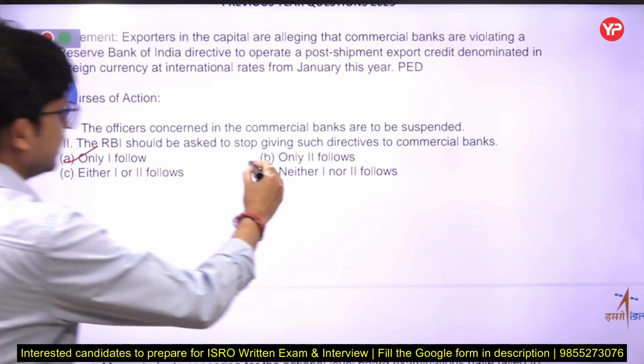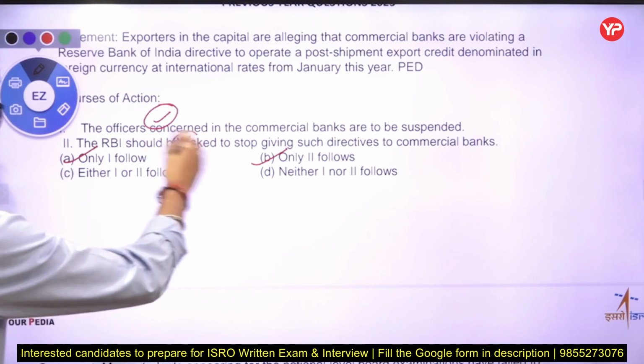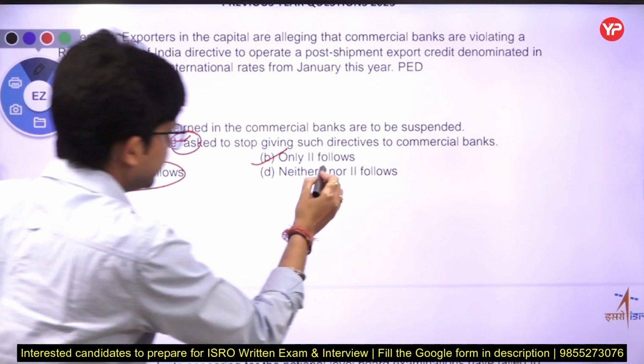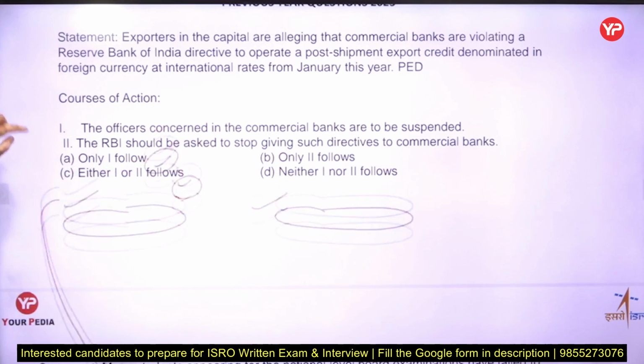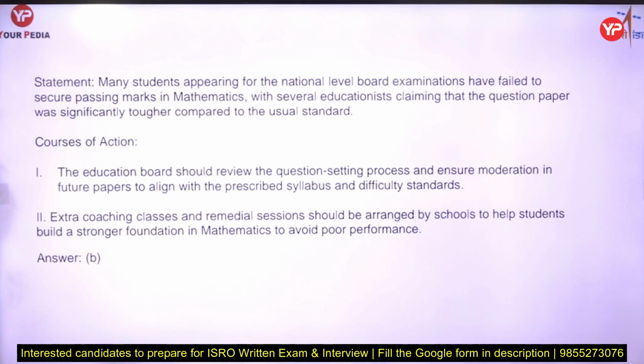Remember what type of answer these questions have. Either this will be it or this: either one of the statements is true or the second statement is true, either one or two is true, or neither one nor two is true. So those are the four options you have to take in further questions. Like we see here another question: many students appearing for the national level board exam have failed to secure passing marks in mathematics, with several educationists claiming that the question paper was significantly tougher as compared to the usual standard.